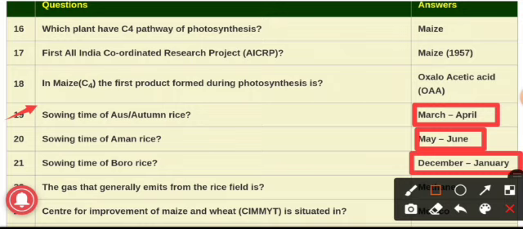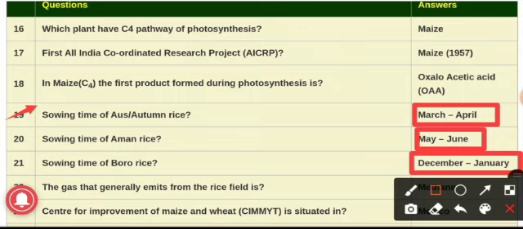The word Aus is derived from the Sanskrit word Ashu, and the meaning of Ashu is quick or early. The rice varieties which are grown during the pre-monsoon period are called Aus rice, and they are harvested in the August to September month, and hence they are called autumn rice due to their harvest time. Second, Aman, Kharif or winter.